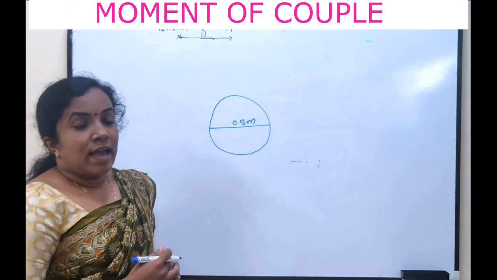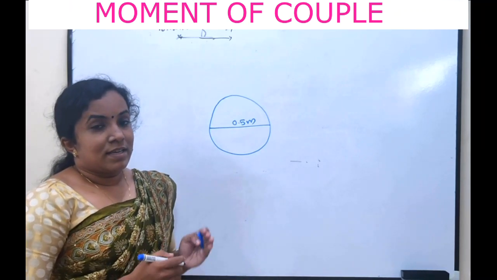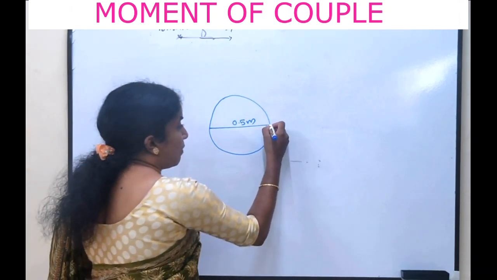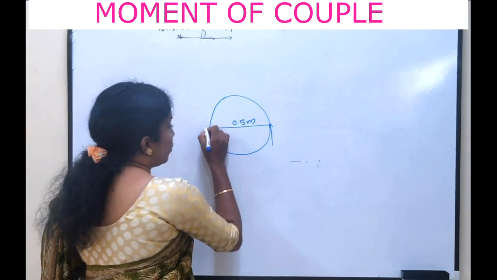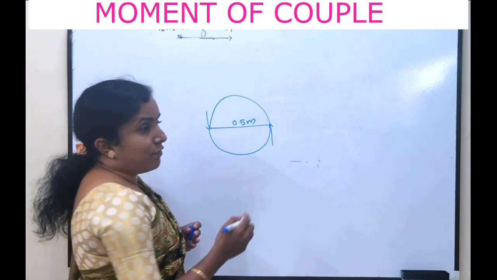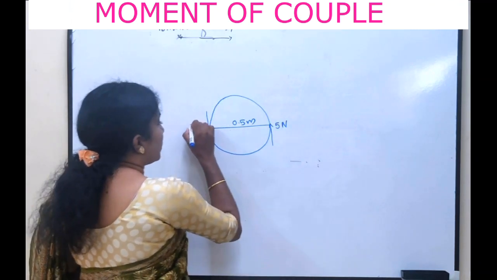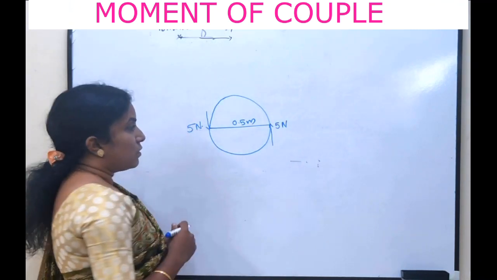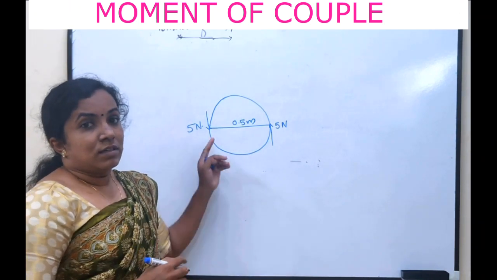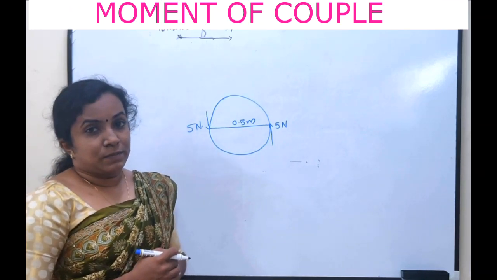Now, I am producing an anti-clockwise moment in this steering wheel by giving two forces, or by giving a couple of force of magnitude 5 Newton. So 5 Newton forces are given on the steering wheel of diameter 0.5 meter.